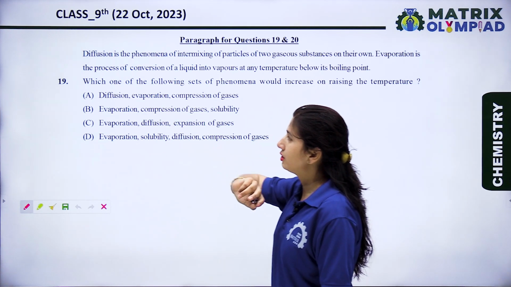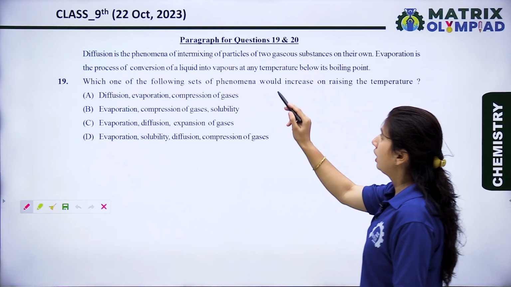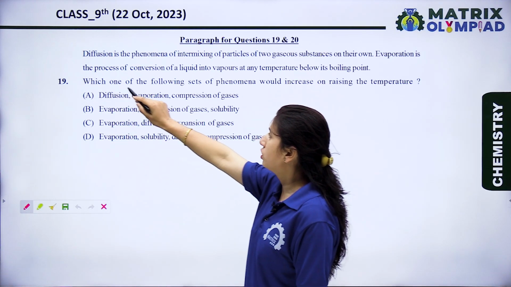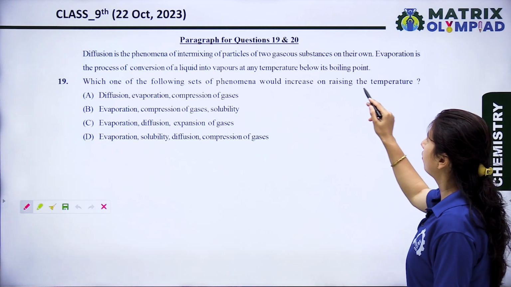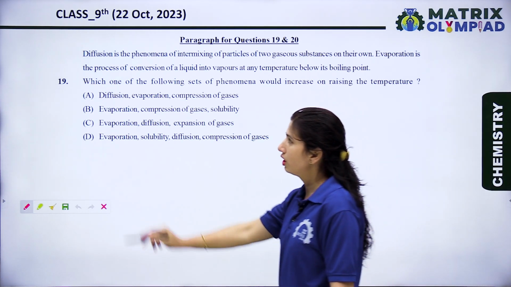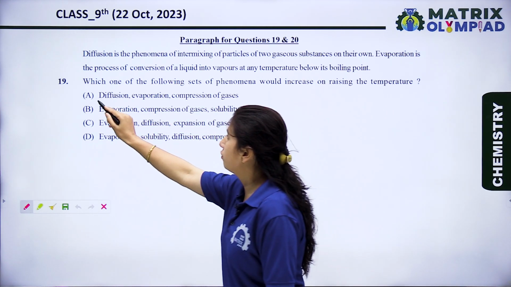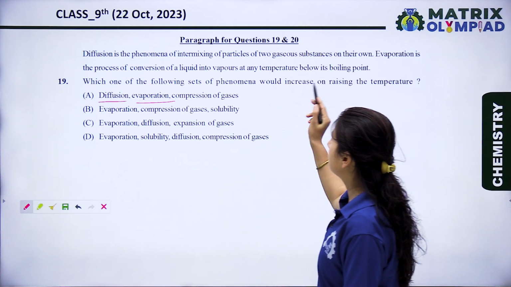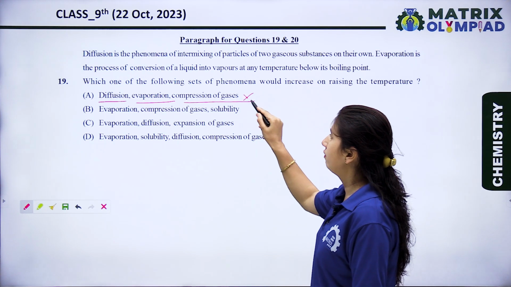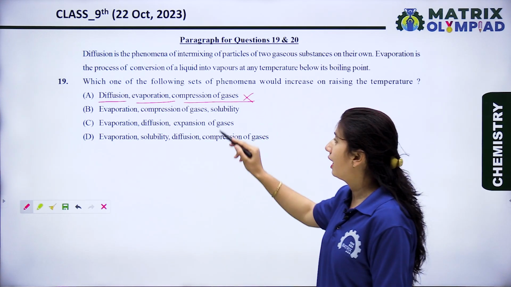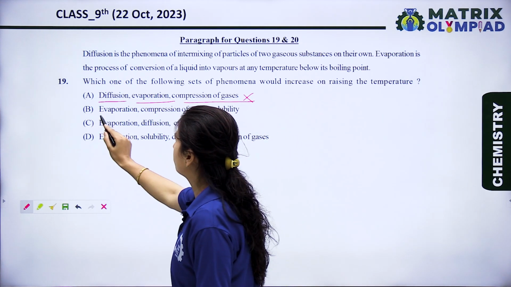Now let's see the question. Which one of the following sets of phenomena would increase on raising the temperature? First is diffusion, evaporation, and compression of gases. Diffusion and evaporation increase on increasing the temperature, but not the compression, because when we increase the temperature, expansion of gases takes place. So this is a wrong option.